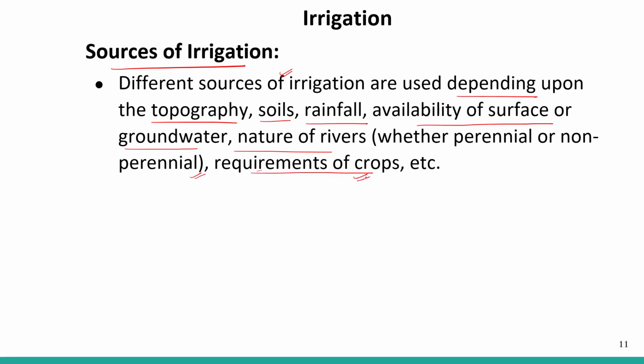What type of crops we are growing, how much water it requires, right? What type of soil it is. So according to the soil, the rainfall available, the surface or groundwater available, the nature of the river near the crop field, and the requirement of the crop, all this decides our irrigation, right?